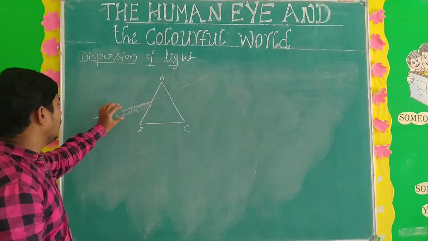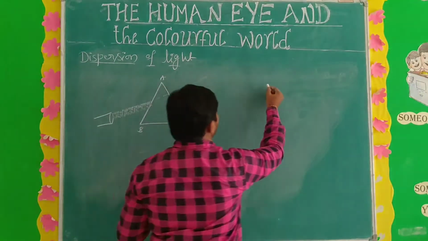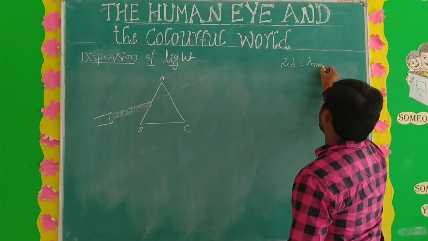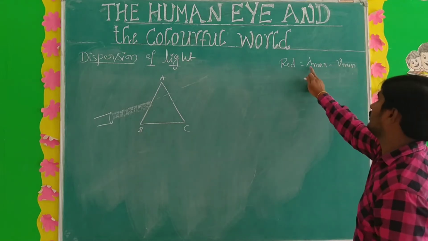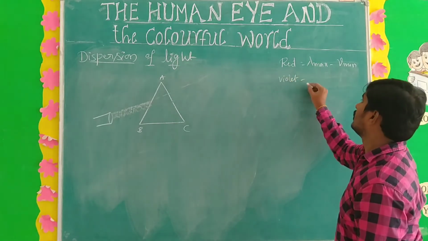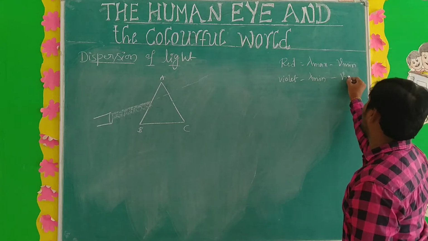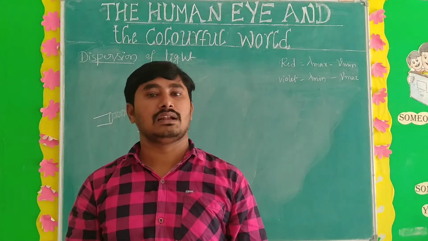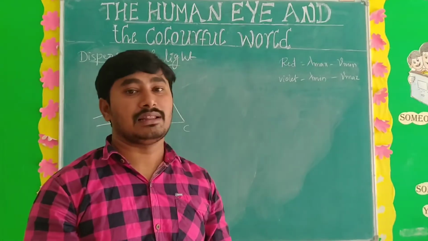See here, white light has 7 component colors. That's why the red color has maximum wavelength and less frequency. Frequency is minimum, wavelength is maximum. And the violet color has minimum wavelength and maximum frequency. So when the frequency is more, that color does not travel a very long distance.